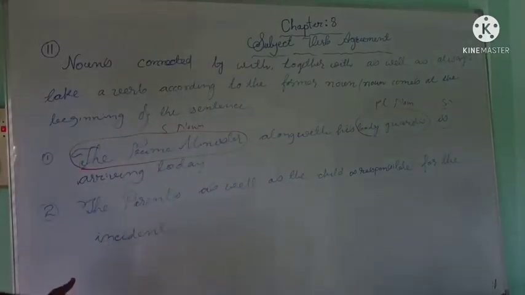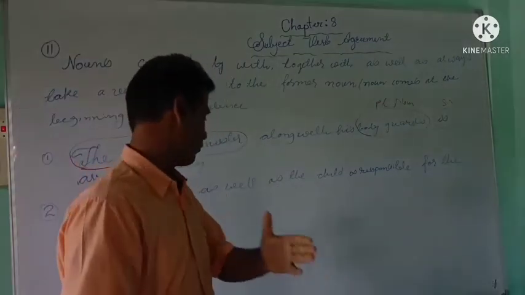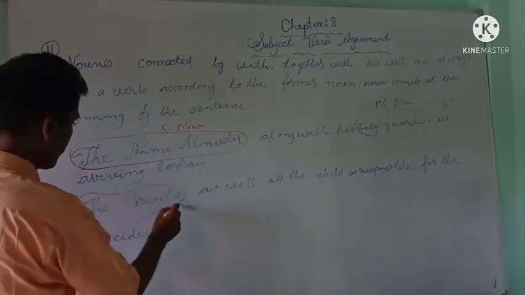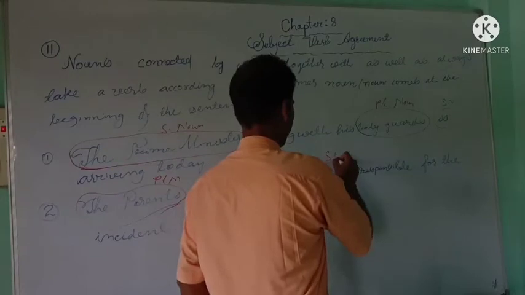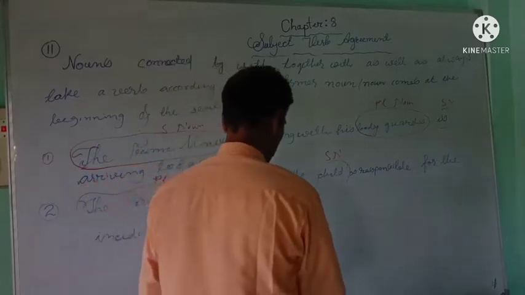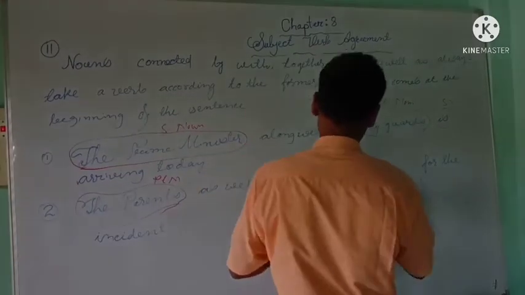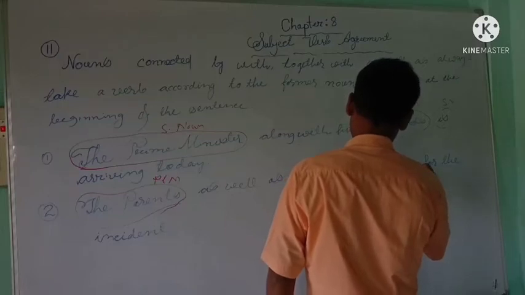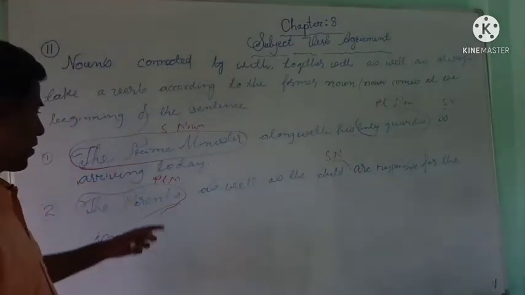Now in the second sentence: the parents as well as the child are responsible for the incident. In this sentence also you got two nouns. The first noun is the parents, a plural noun, and the second noun is child, a singular noun. I made a mistake here, it is: the parents as well as the child are responsible for the incident.